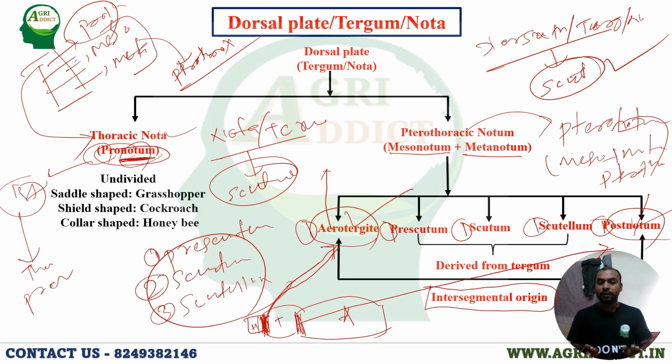That is an intersegment, that means in between two segments. So the postnotum will be present in between thorax and abdomen, and the acrotergite will be present in between the head and thorax. If a question comes in the exam about the location of the acrotergite, it is present between head and thorax. What is the location of the postnotum? Postnotum is present in between thorax and abdomen, and also in between mesothorax and metathorax. I will tell you in the next slide.